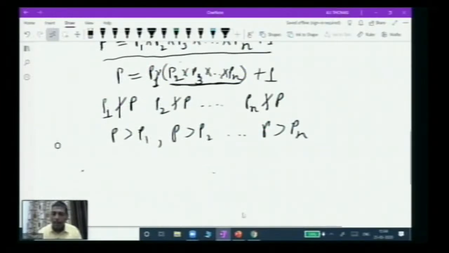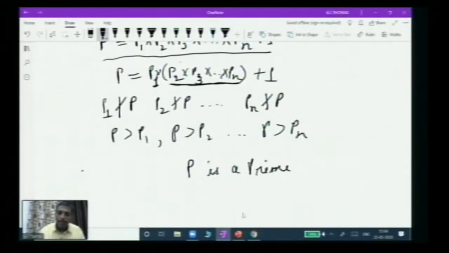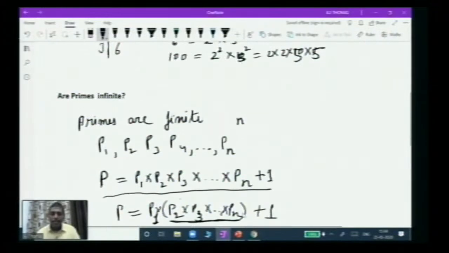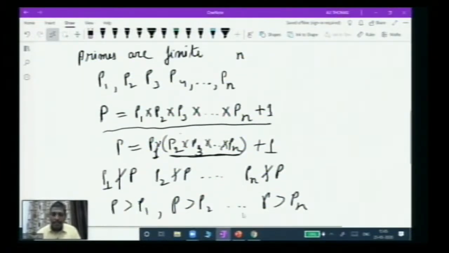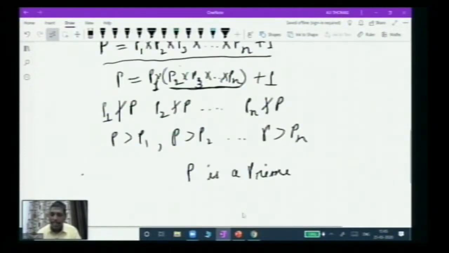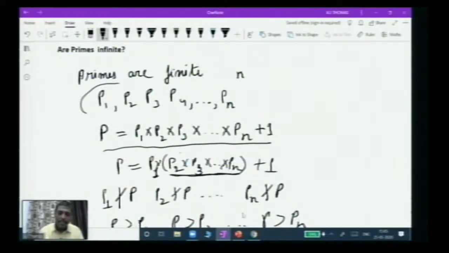Now it is not divisible by a prime. So what does it mean? It is a prime. So this means that P is a prime. So what did you get? You started with a finite number of primes, you said that there are n primes, and this is giving us a contradiction because this P is not in this set.